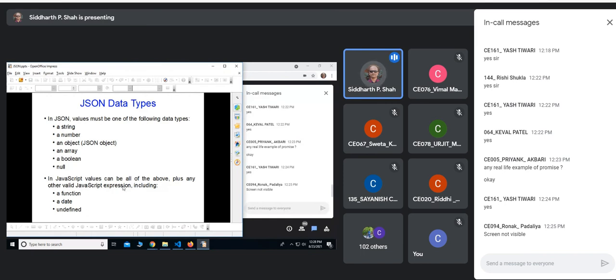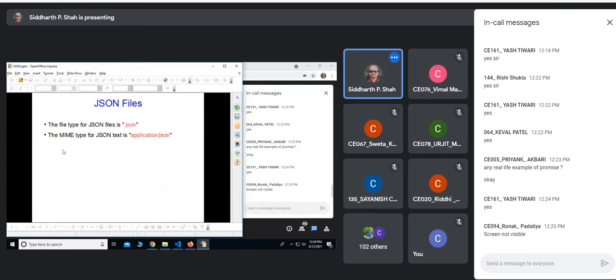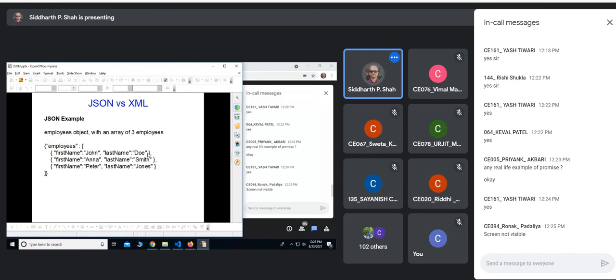In JavaScript, values can be all of this above and some more, right? It can be a function, it can be date, it can be undefined value, which is not the case in JSON. JSON can hold any value which belongs to any of these possible values, right? Only these types are possible. Now the files, they are having extension .json, and the MIME type is application/JSON.